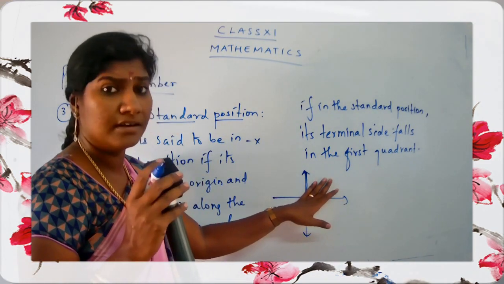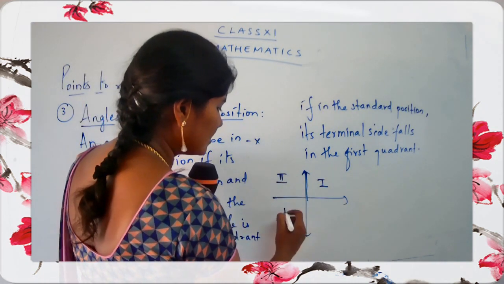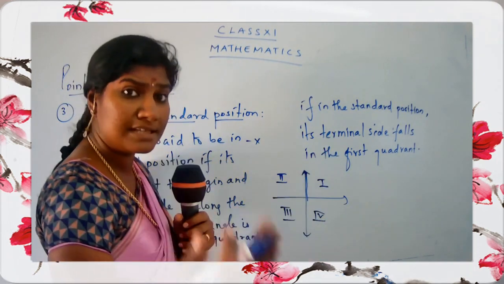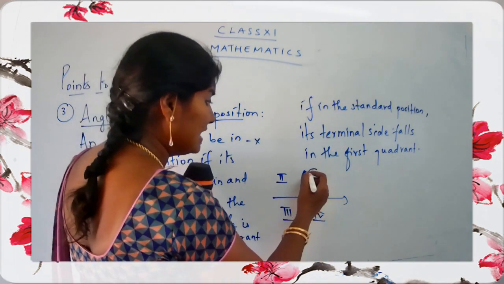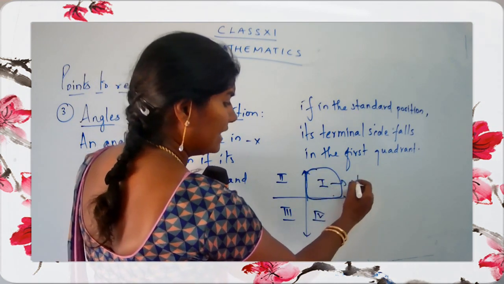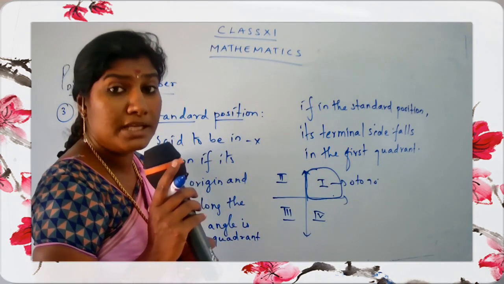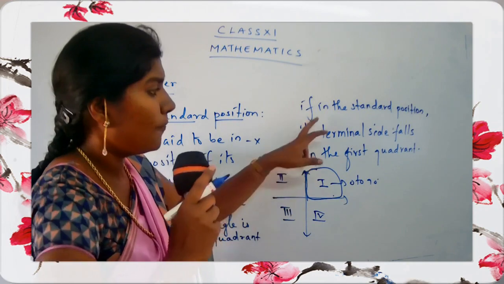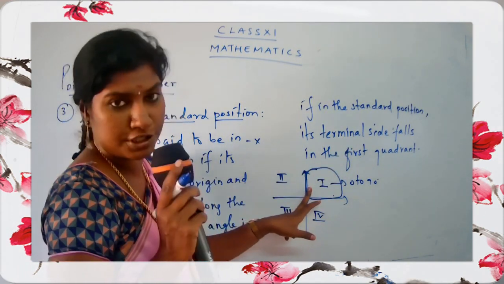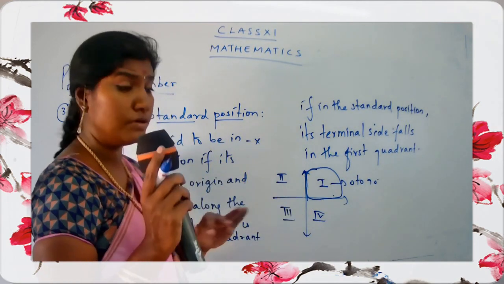We have already studied about the quadrants. This is the first quadrant, this is the second quadrant, this is the third quadrant, and this is the fourth quadrant. So where will the terminal side be lying? The terminal side will be lying in the first quadrant fully. What will be the value of the angle in the first quadrant? It will be 0 to 90 degrees. So it is in the standard position plus the terminal side is in the first quadrant, that is, it will have the value 0 to 90 degrees.